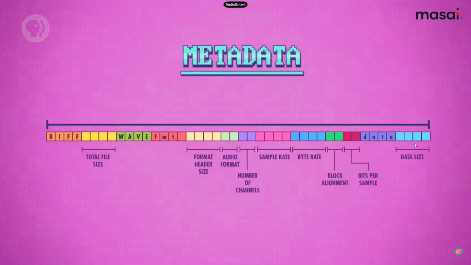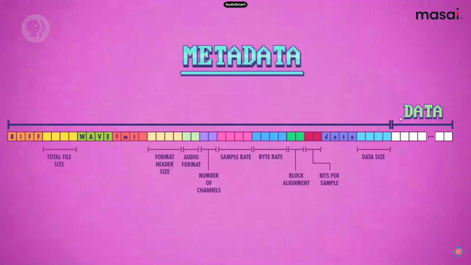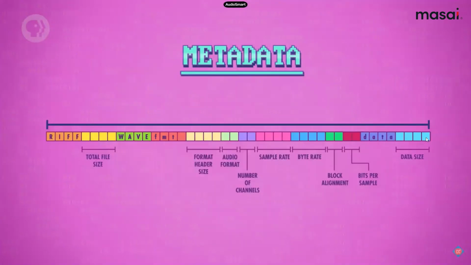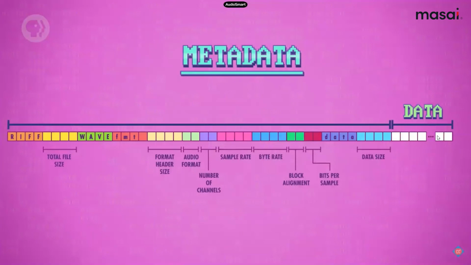Suppose you have a movie file of 700 MB. So it will contain the data size of 700 MB. The data which is going to come is of 700 MB. So by metadata, you will get the information about the data. What is the data size? What kind of file is it? Is it a WAV or an MP3, and the sampling rate, audio format, and all these things. After this, our actual data is present. So you can see that previously there was no extra data here. After that, now you can see that this is our original data attached to this one.